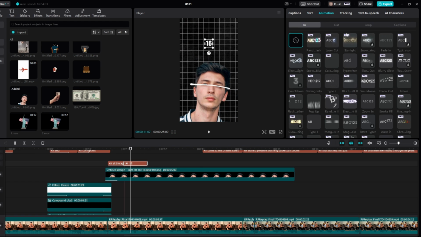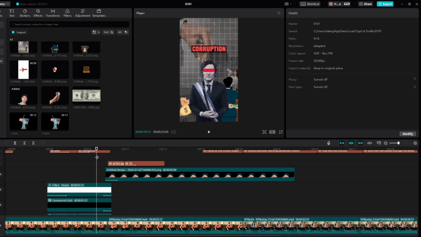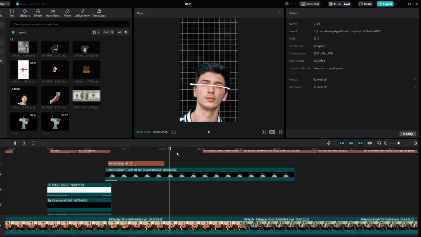And then for 16, we'll keep this. We'll drag that out just a little bit. And then what we'll do with this 16, we'll add this, which is the inhale. This is a pro version. Now I recommend just using something like bounce in if you've not got CapCut Pro, because a lot of people have issues, and I personally do not know how to fix these issues if you can't get CapCut Pro. I'm not too sure honestly, because for me it works perfectly fine. But yeah. Set the age of 16 with $200 in a suitcase.